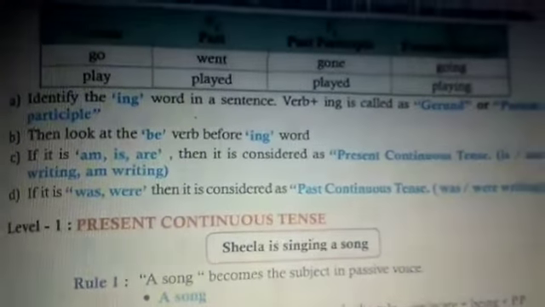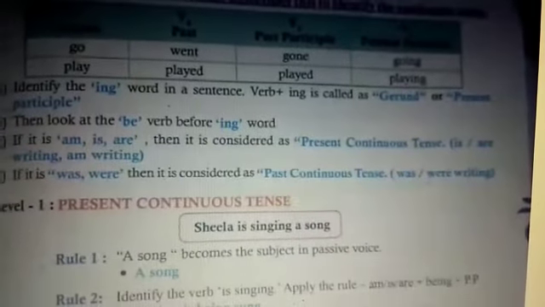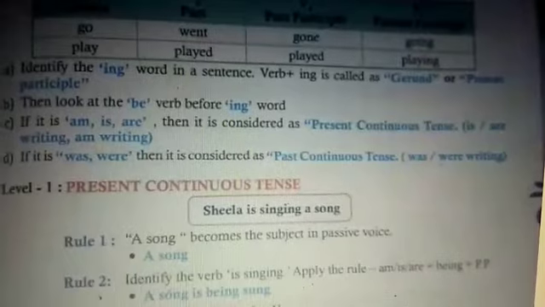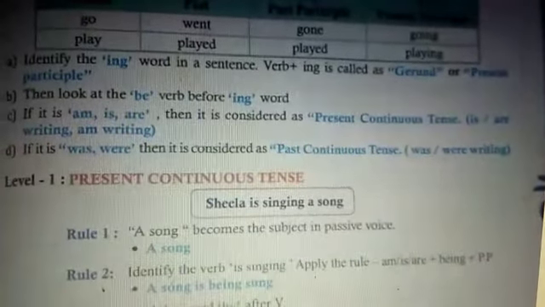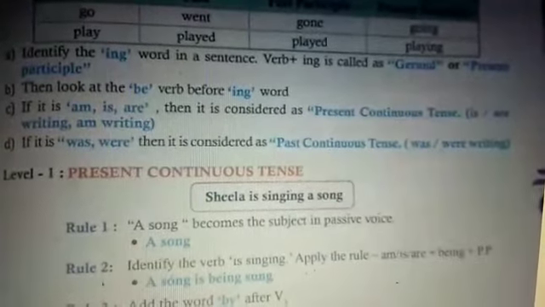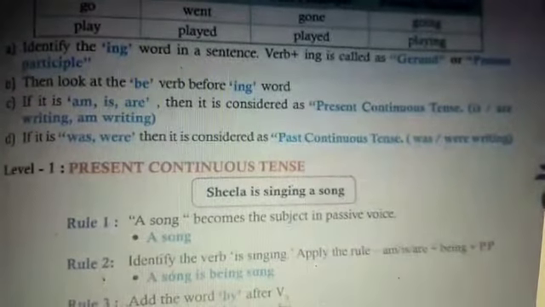If it is am, is, are, you know it is considered as present continuous. I will go with am, and for singular we use is, then for plural we use are. So it is considered as present continuous tense.